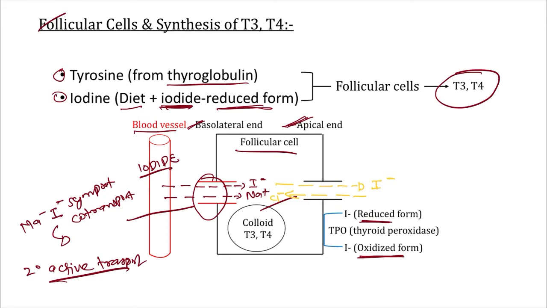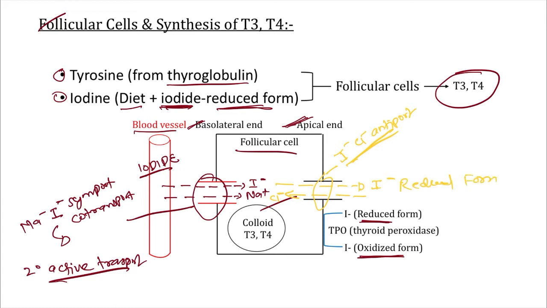So iodide is going out, chloride is coming in. So what is the name of this channel, sir? Since both iodide and chloride are exchanging, they are going in opposite directions, so this is our iodide chloride antiporter, sir.